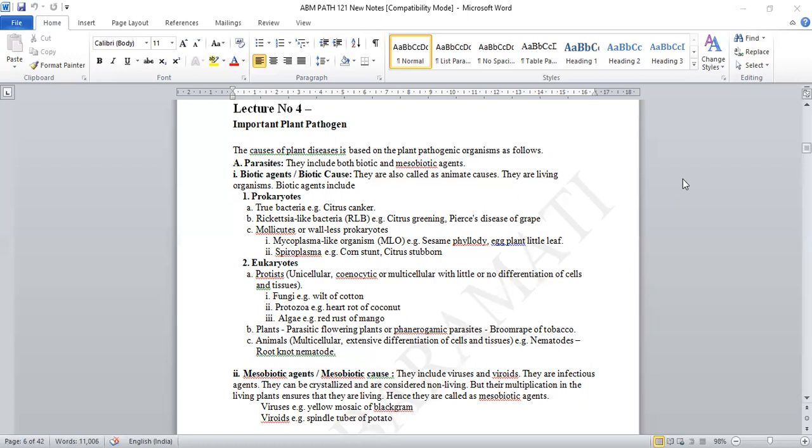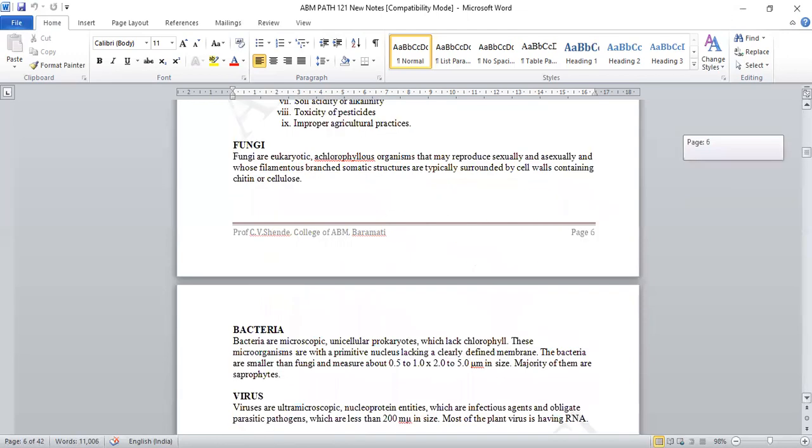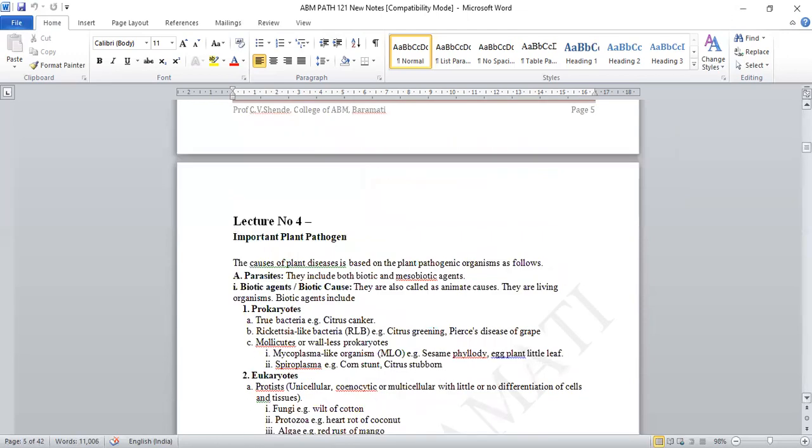In case of prokaryotes, there is a lack of a well-defined nucleus, and in case of eukaryotes, you can see some examples of microbes that have a well-defined nucleus. Now mesobiotic: if you see carefully, in case of parasites, we have seen that biotic agent is there. Now we are talking about the mesobiotic. What happens in case of the mesobiotic?